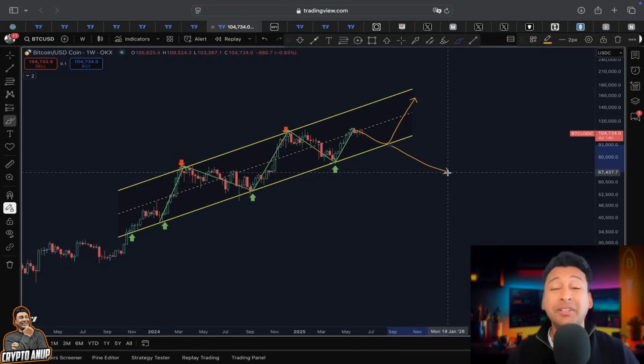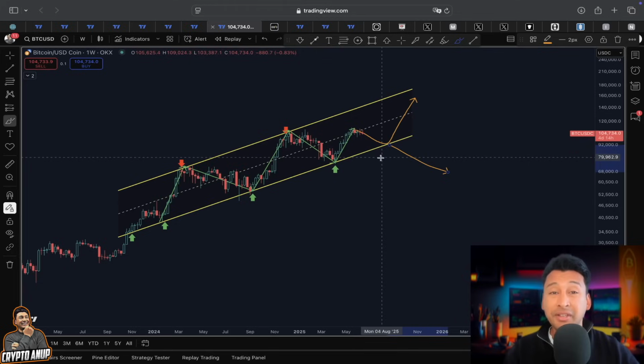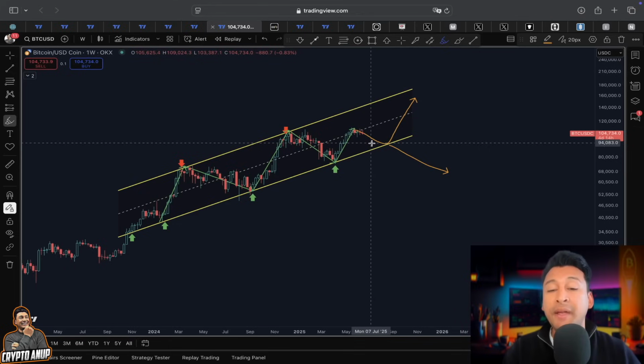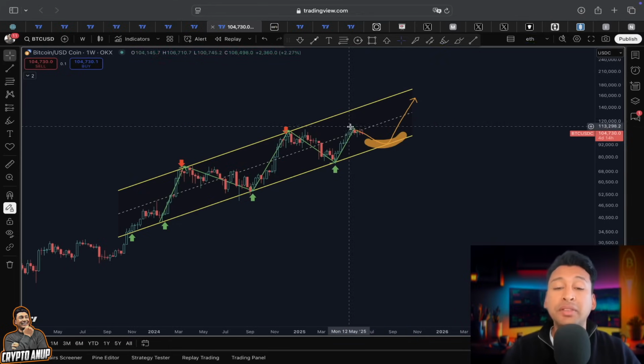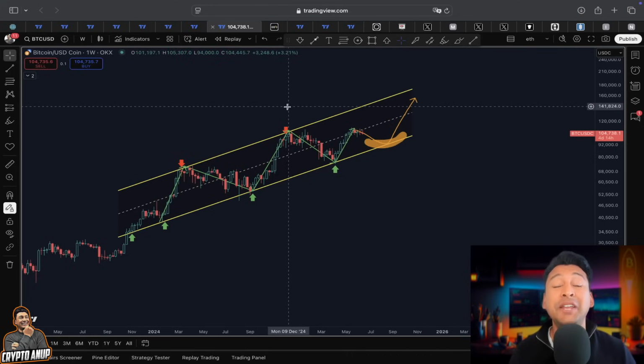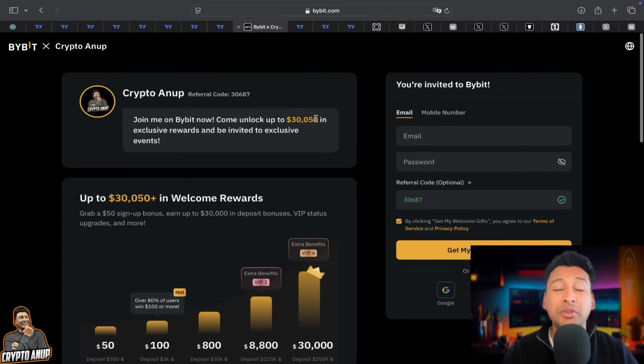But I personally think if the price does start breaking down, breaking the support around 100,000 and going lower towards this 95,000, then in my opinion that will be giving us a great buying opportunity, because in a bigger picture Bitcoin still looks very bullish, and a pullback like this could give us an opportunity to accumulate more Bitcoin for the long run. So guys, these were some of the quick updates that I wanted to share with you in this video.